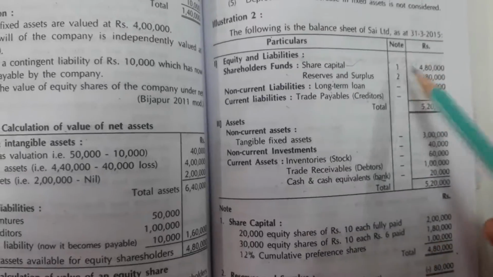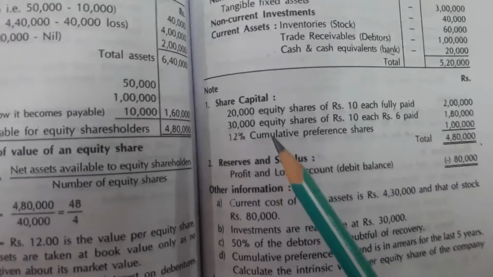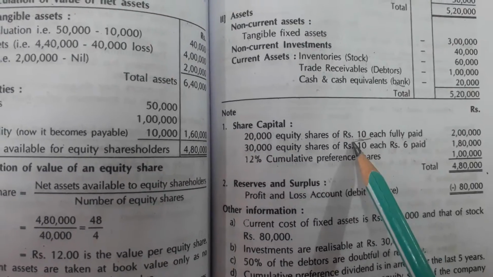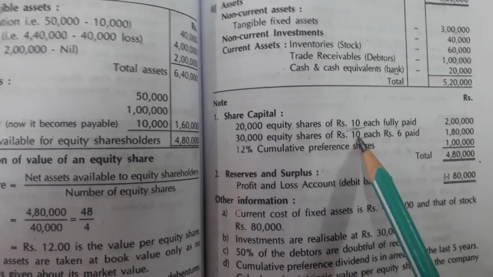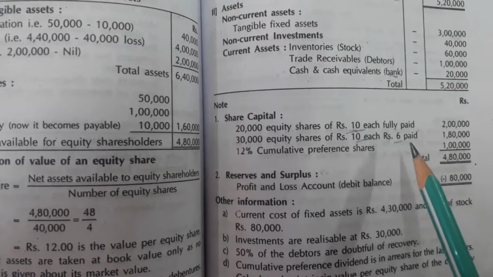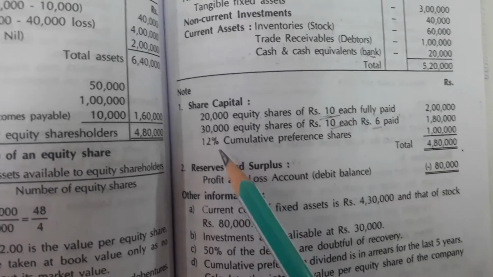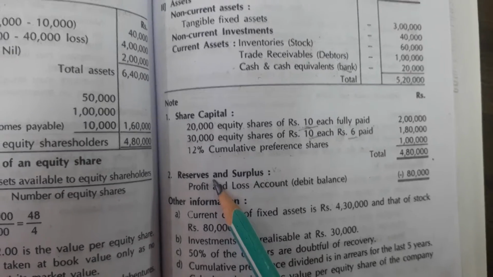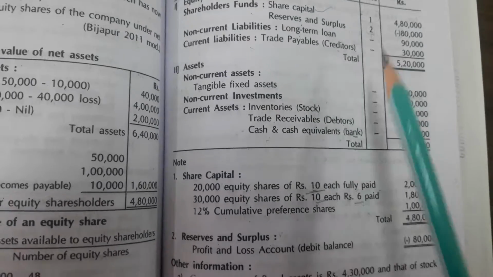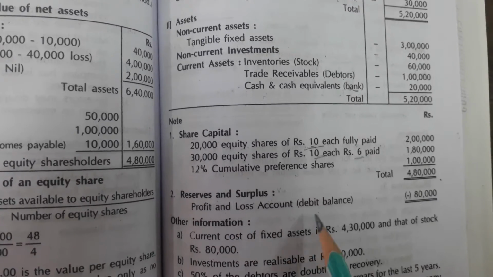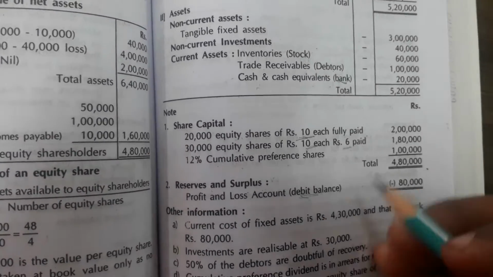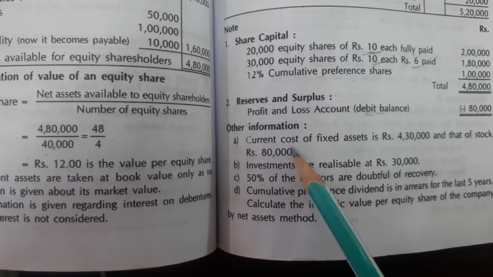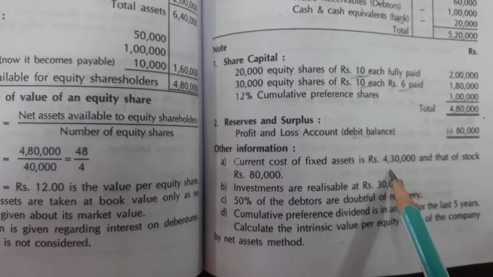Now trade receivables, under that only one is there, that is debtors, and cash and cash equivalents in the form of bank. Now in the note they have given us 20,000 equity shares of rupees 10 each, and 30,000 equity shares of rupees 10 each which are only 6 paid up, which means 4 rupees is a notional call, clear? And 12% cumulative preference shares of 1 lakh. In the second note, reserves and surplus, under that the profit and loss account is a debit balance, meaning a loss for the company, that is 80,000.